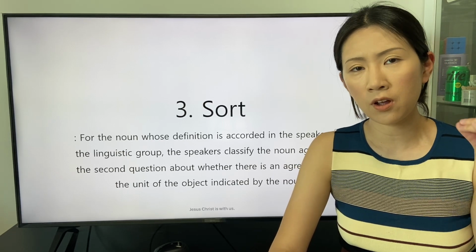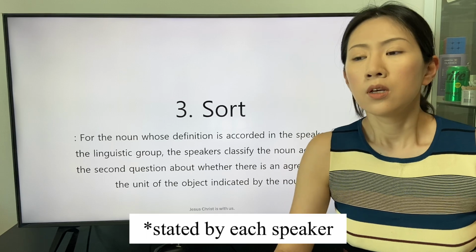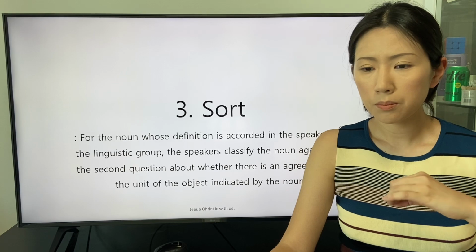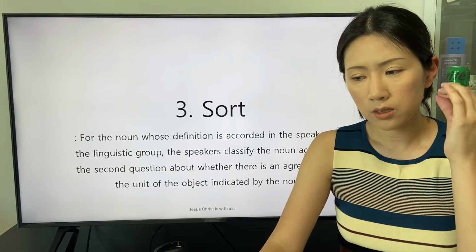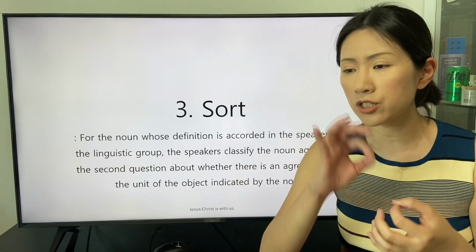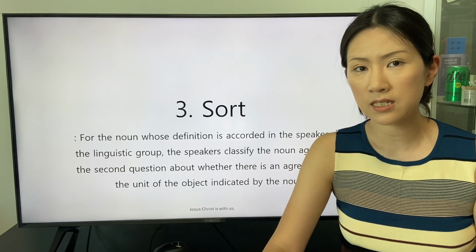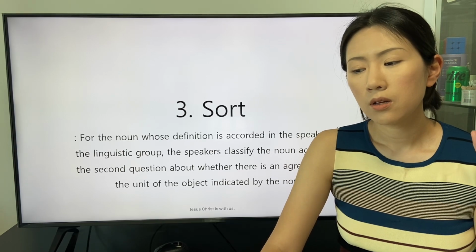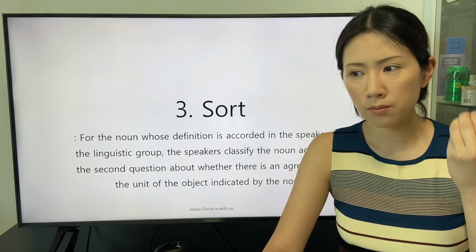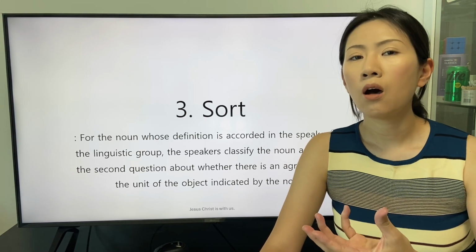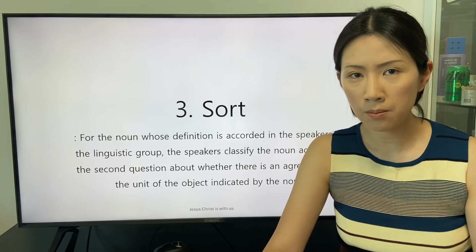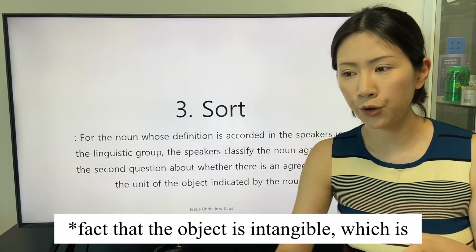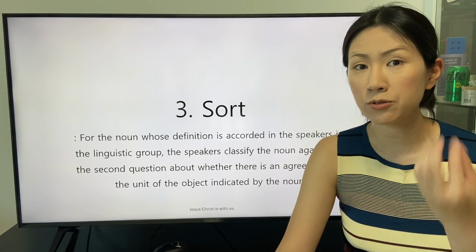The definition of an abstract noun stated by each speaker is accepted because the definition stated by each speaker in the linguistic group is able to be deviated among the speakers. The various responses from the speakers in the linguistic group are from the fact that the object is intangible, which is indicated by an abstract noun.